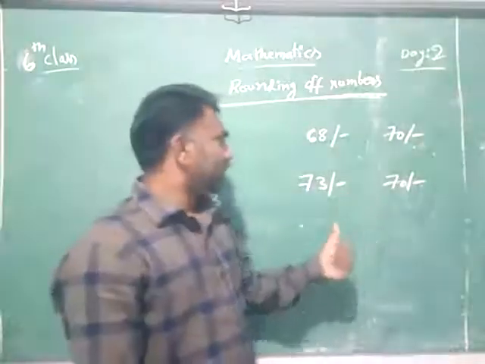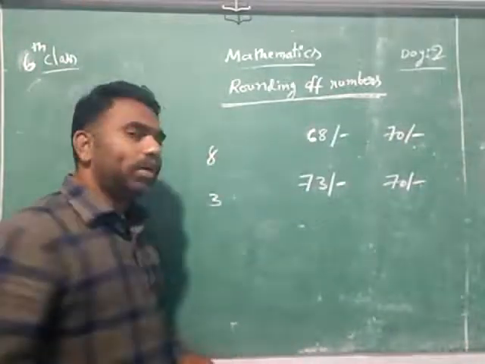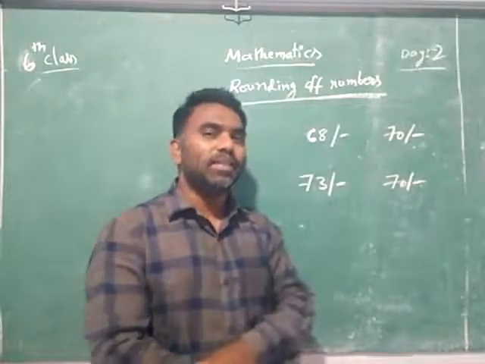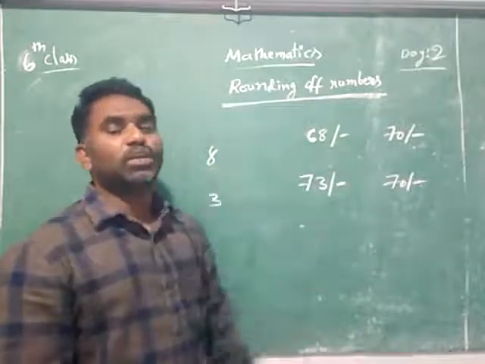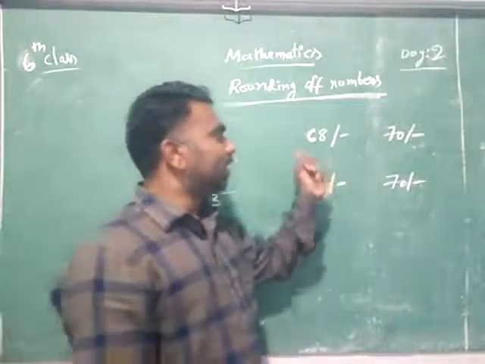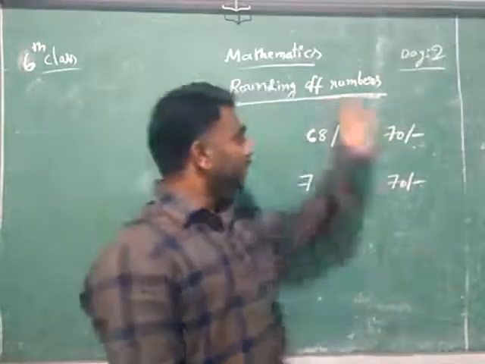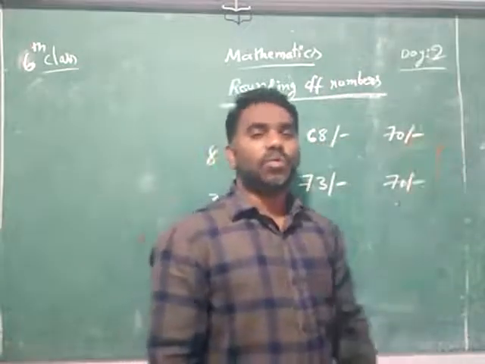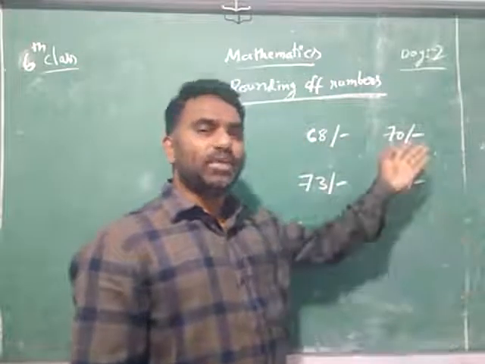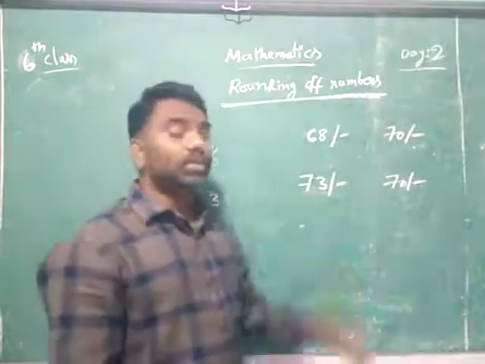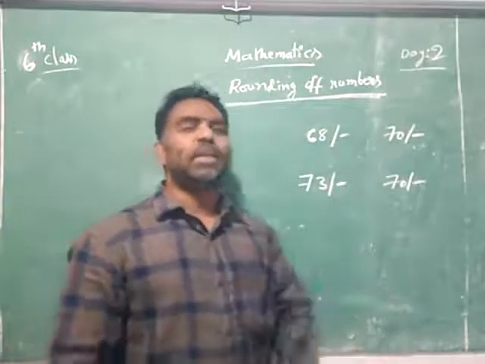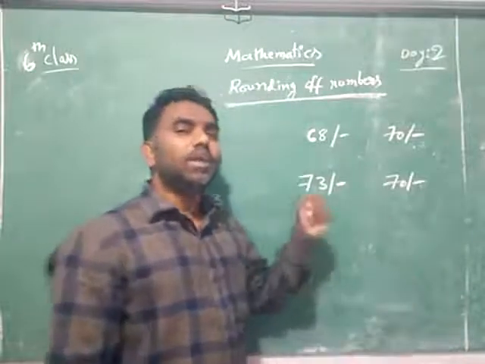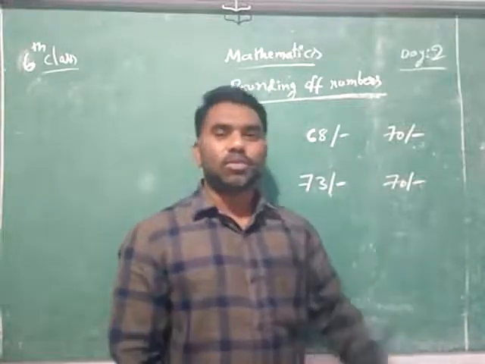But when it is 8 rupees and 3 rupees, nobody will adjust, because it is a very little amount and compulsorily we need to take it. But here it is a larger amount. In 68 rupees, 2 rupees is not much, it is very little. That's why he can adjust. Out of 73 rupees, 3 rupees is very little. So that's why you can adjust the 3 rupees.